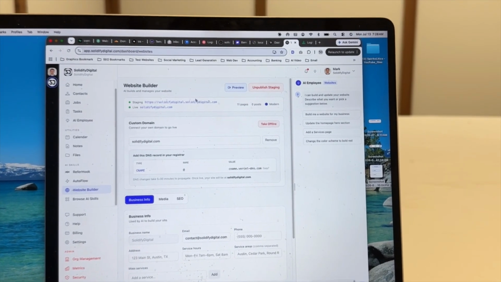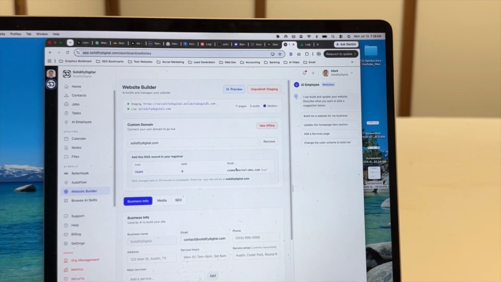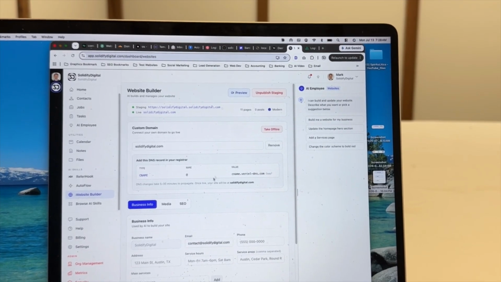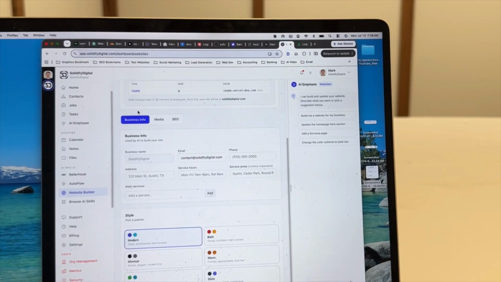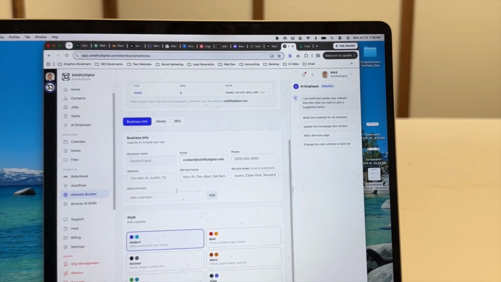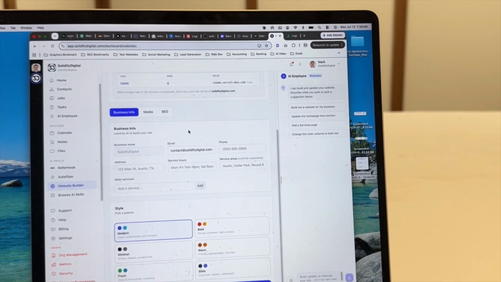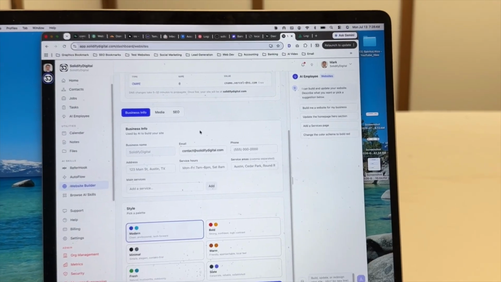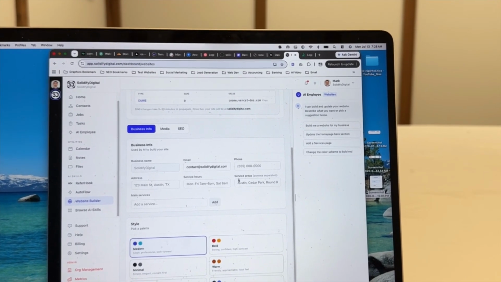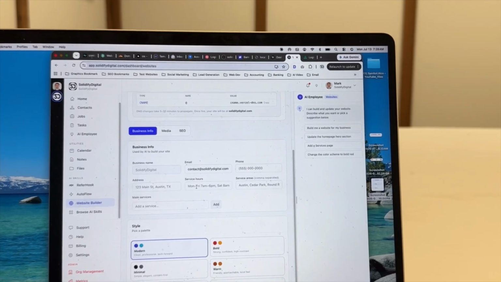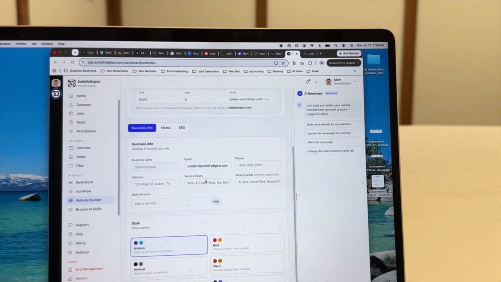I'll have a little stage inside here and a live site. Obviously, you're going to have to connect it to your domain as well. We're not handling that for you. And you have some, obviously, SEO features in here that the local Google Map Pack wants: some of your service areas, service hours, phone, and all that stuff. And it puts it in there.